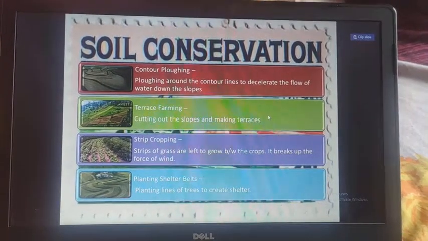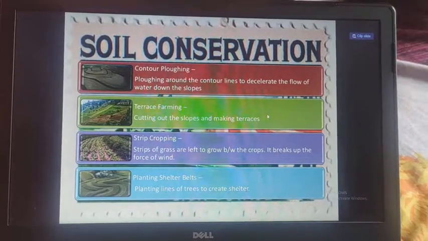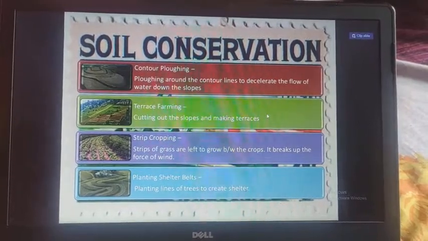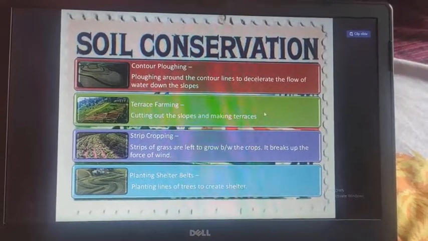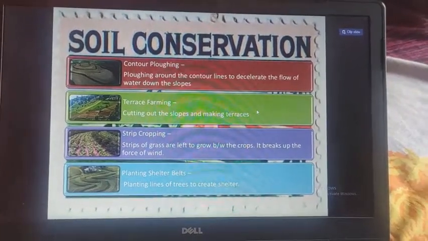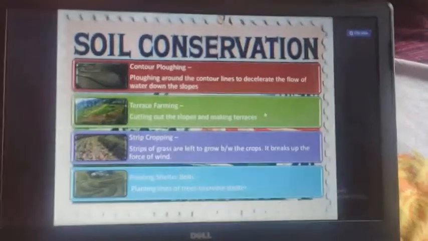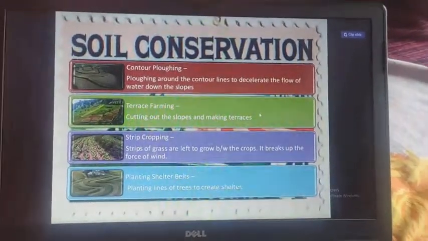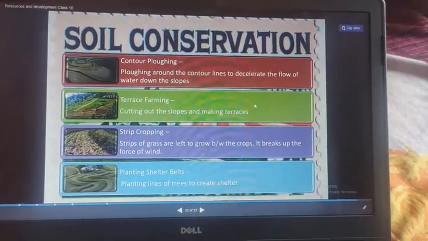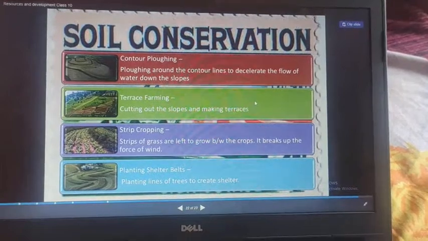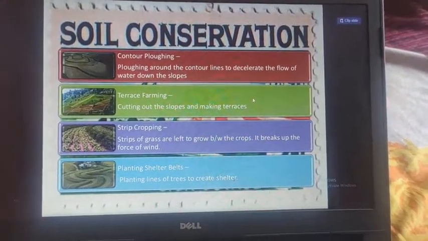Terrace forming, cutting out the slopes and making terraces. Strip cropping, strips of grass are left to grow between the crops. It breaks up the force of wind. Planting shelter belts, planting lines of trees to create shelter. Dear students, so we can say that this is soil conservation. How to conserve the soil? We conserve the soil by contour plowing, by terrace forming, by strip cropping, by planting shelter belts.